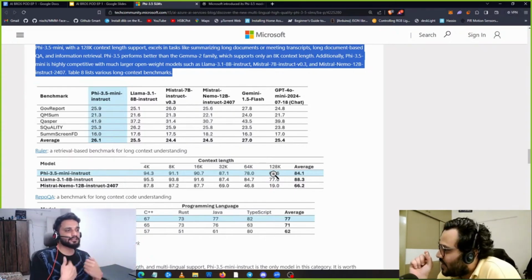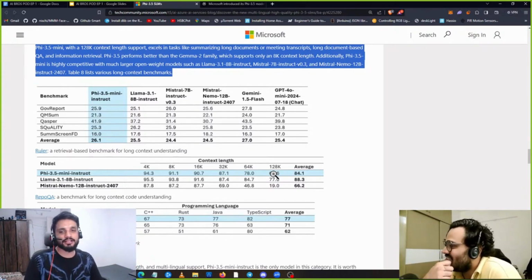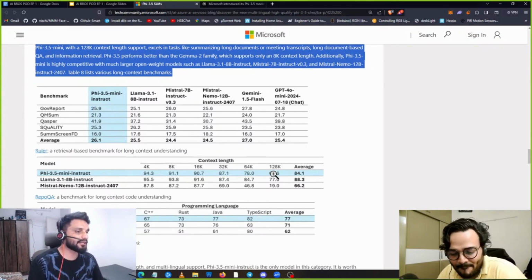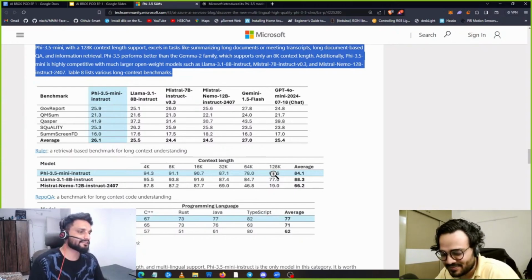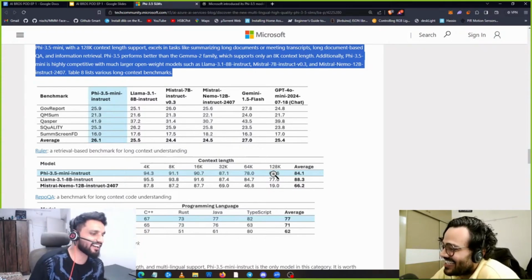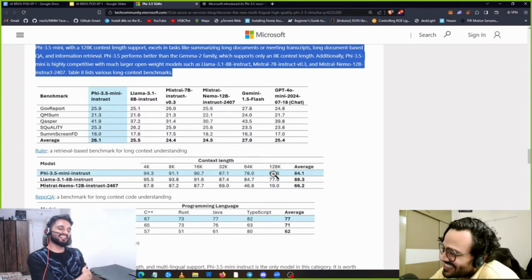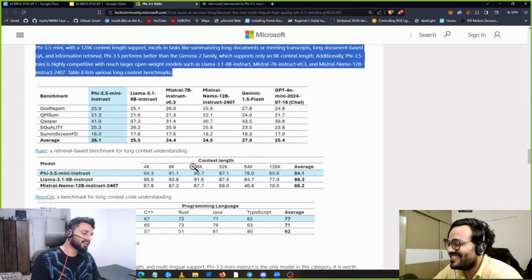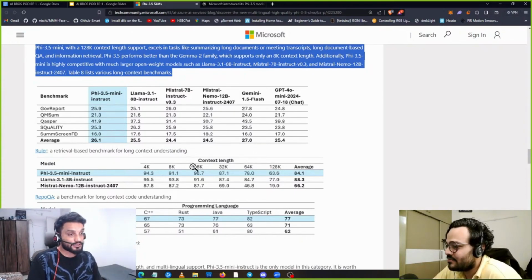And that's where this long context actually works, if the models are trained well. It can also happen that you give a long context of 1 million tokens but nothing useful comes out, like you are pumping and dumping data and it starts saying random things and hallucinating. So I think we'll see in future, but I think Phi 3.5 is a very interesting model. We can use this in smaller devices, on your laptop, phones or desktop, and see how it actually performs.